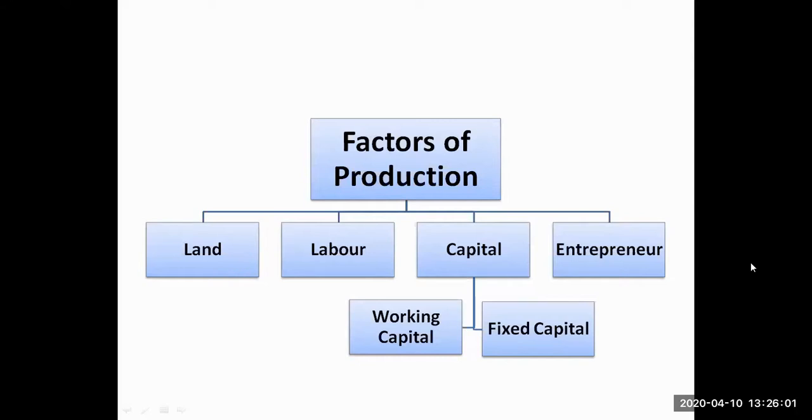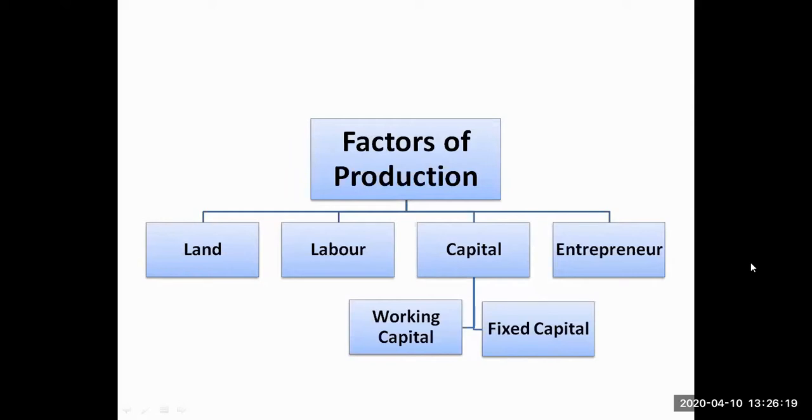So money which is needed for day-to-day work, correct? Every now and then, either for buying raw materials or money in hand to make the payment to the laborers as wages, we call it working capital.